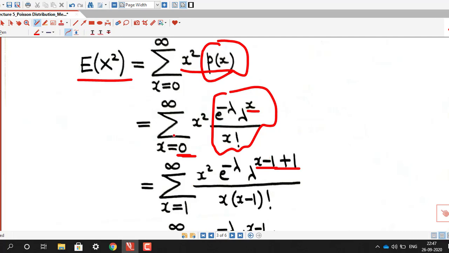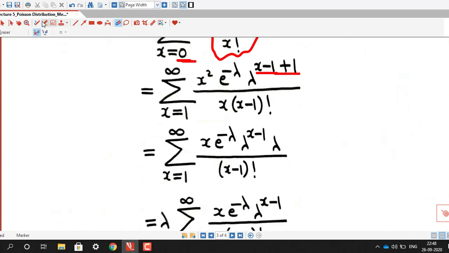So instead of writing from x equal to 0 to infinity, we can write it from x equal to 1 to infinity, because for x equal to 0 the term of this series becomes 0, so it does not matter whether we write from x equal to 0 or x equal to 1.